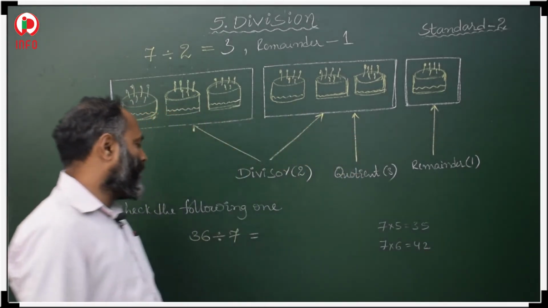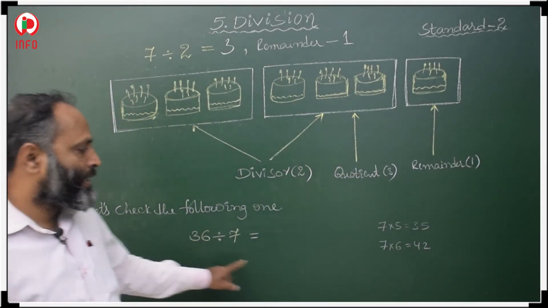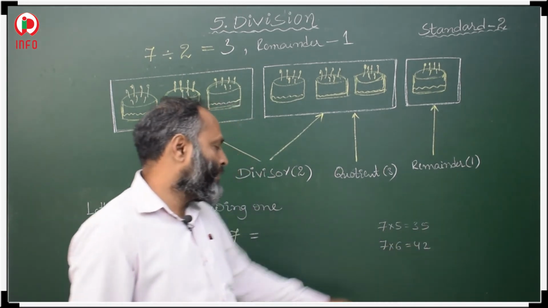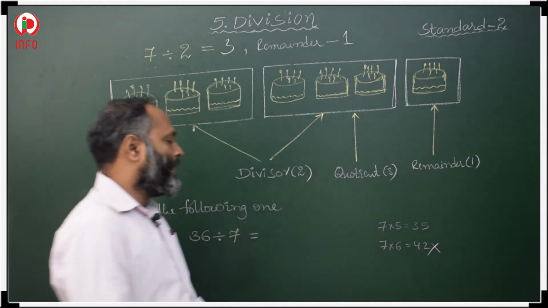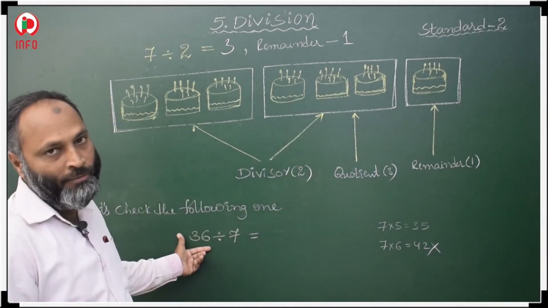Here 35, 42. The number here is 36. So 42 is more than 36. Don't take this one. We have to take the number lesser than and near to 36.